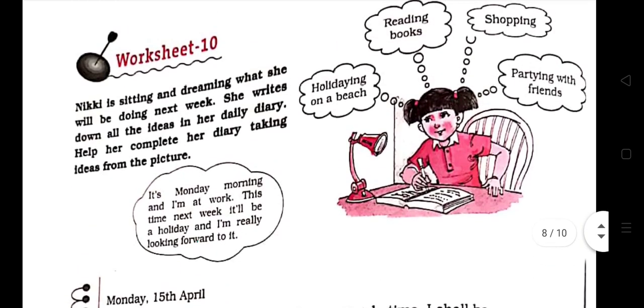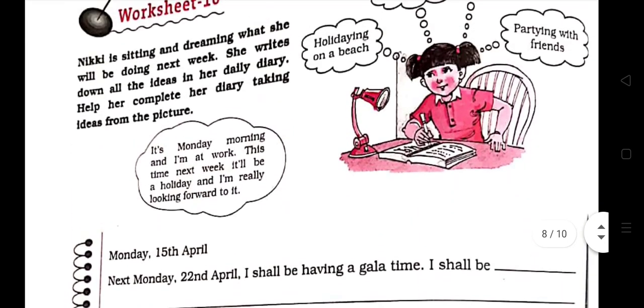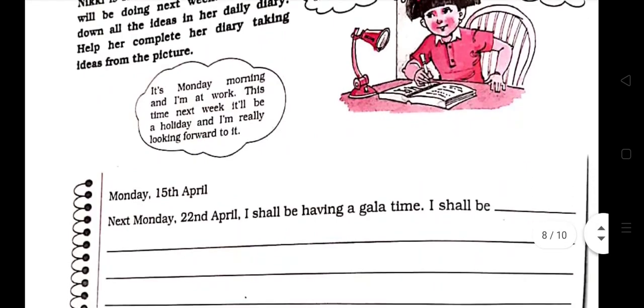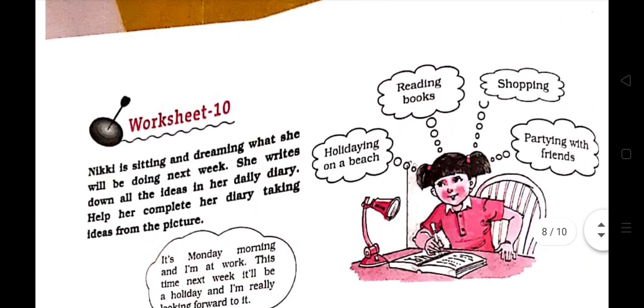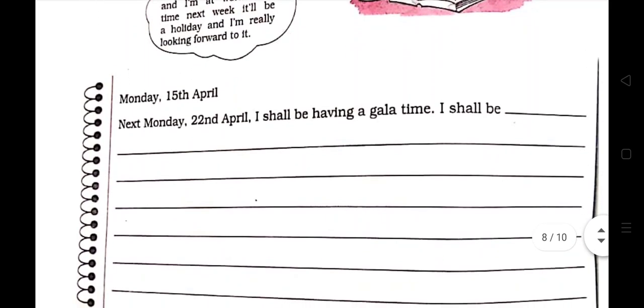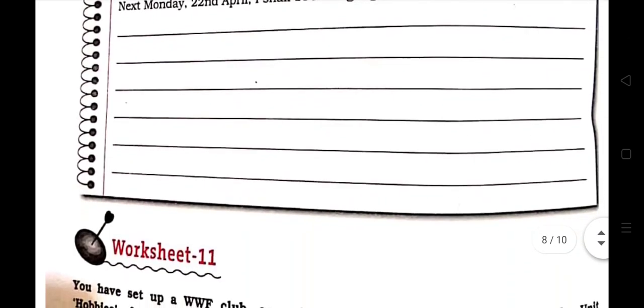I shall be enjoying my holiday on the beach. I shall be throwing a party with friends, or I shall be doing a party with friends. I shall be reading books also. I shall be doing shopping, and anything you can write, but always remember the sentence should be in future continuous tense.